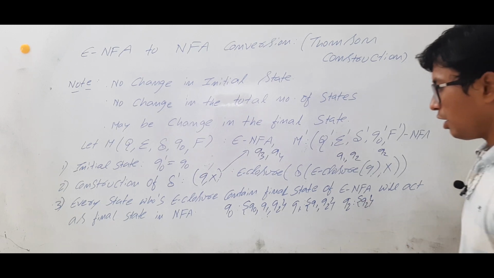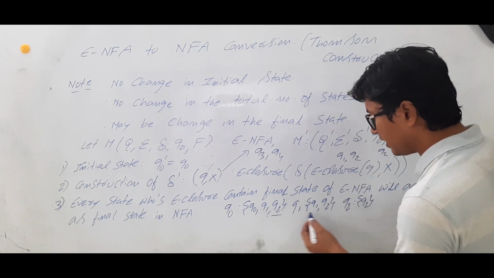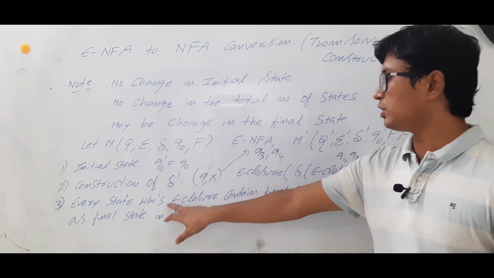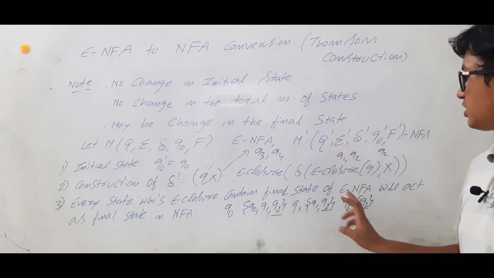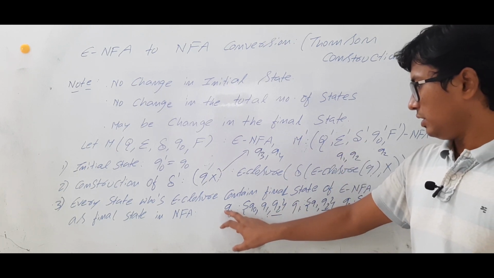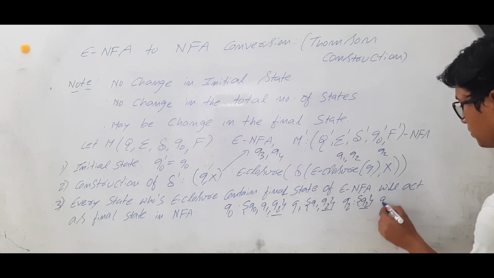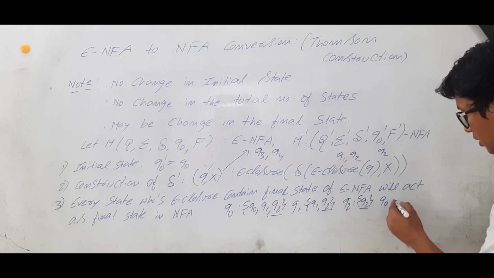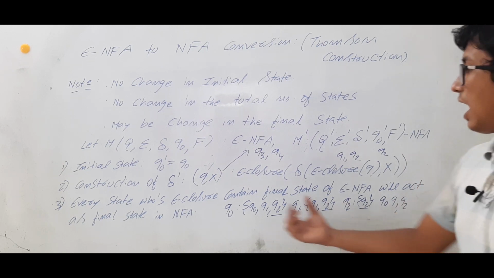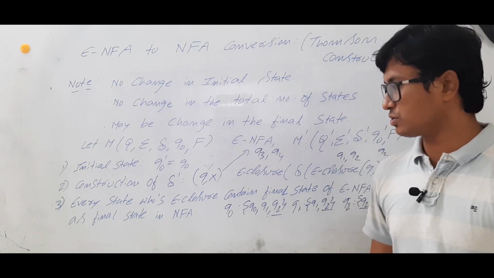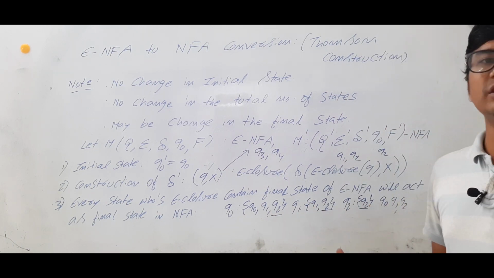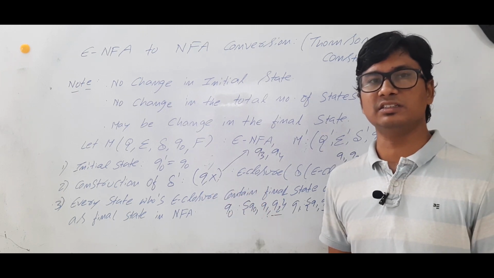Now, let's say Q2 is the final state in that epsilon NFA. Every state whose epsilon closure contains Q2 qualifies: Q0 contains Q2, Q1 also contains it, and Q2 also contains it. So they will act as final states in the NFA. For this example, Q0, Q1, Q2, all three will be final states in the NFA.